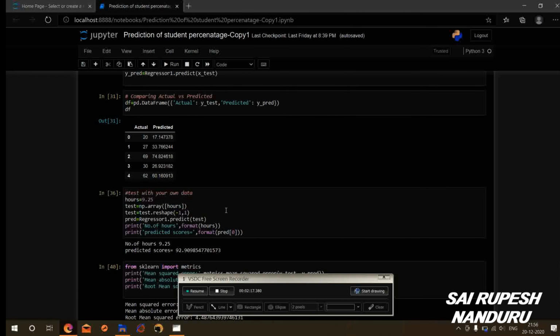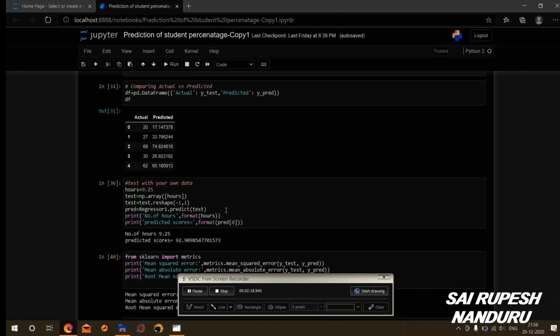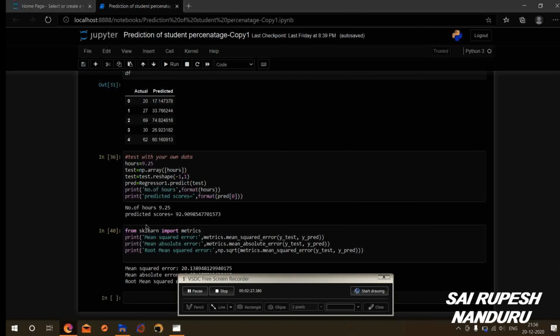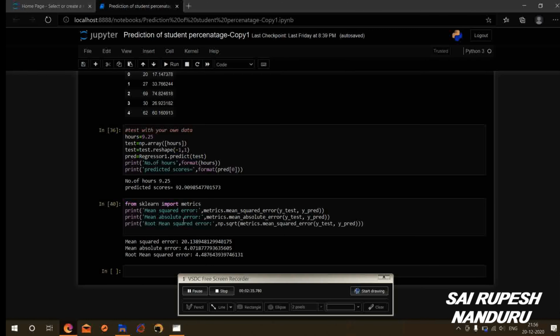After that, I have tested with my own data, where the hours I have taken as 9.25, and the predicted score of a student after studying for 9.25 hours is 92.909. After that, I have found out the mean square error, mean absolute error, and root mean square error.